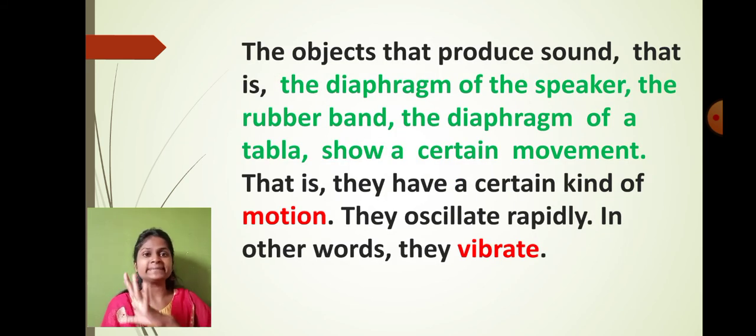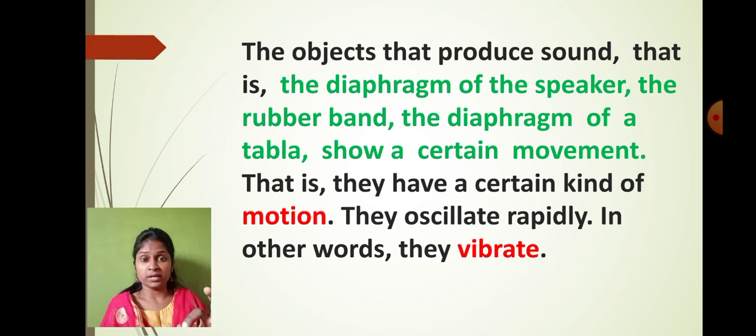So I gave you the examples of three things. I gave you the example of the loudspeaker, the example of the stretch band, and I again gave you the example of the diaphragm of the tabla. You must have noticed that when you put your hand on the loudspeaker, it starts vibrating. When you switch off the music system, it doesn't vibrate. When you press the rubber band, it will be in a moving state.